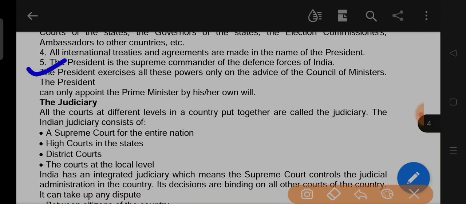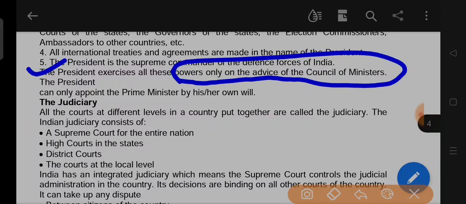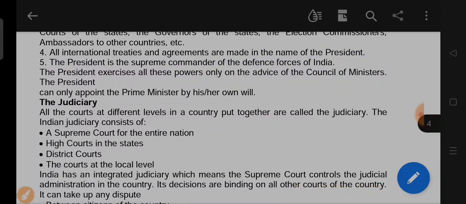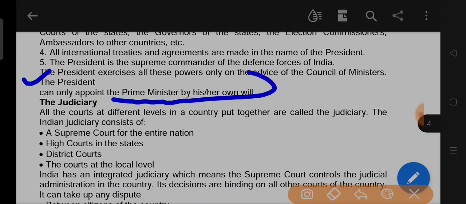The president exercises all these powers only on the advice of the council of ministers. He cannot exercise his powers without the advice of the council of ministers. The president can only appoint the prime minister by his or her own will.